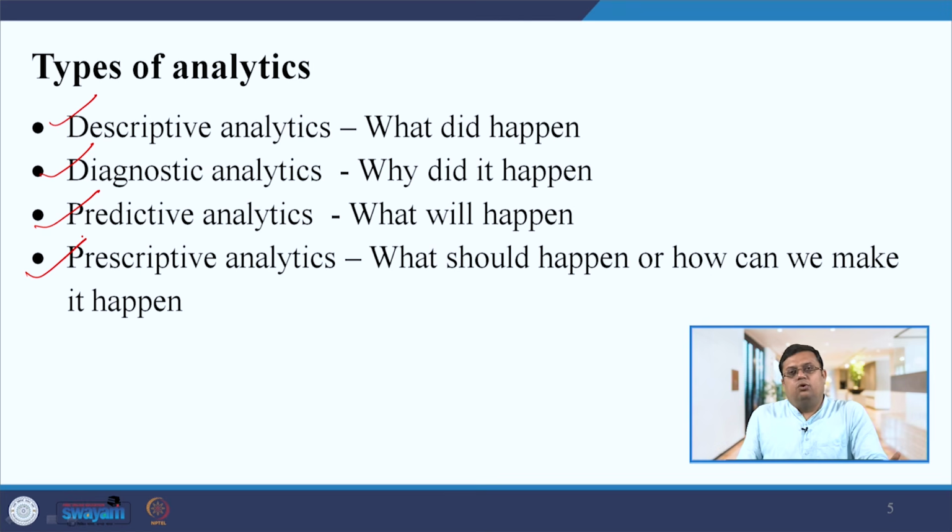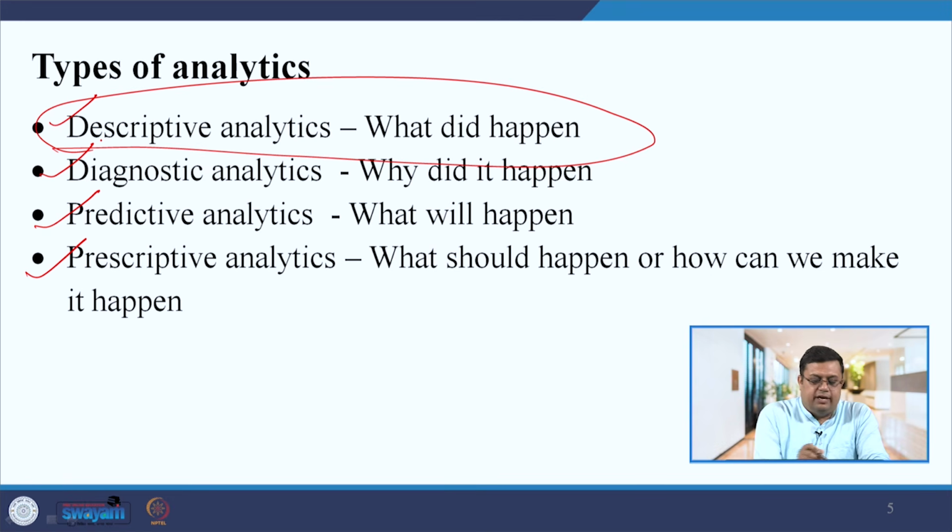In this course we will focus more and more on descriptive analytics. All 60 sessions that you will see in this course focus on descriptive analytics. After this course, we will develop a new course in which we will focus on diagnostic, predictive and prescriptive.